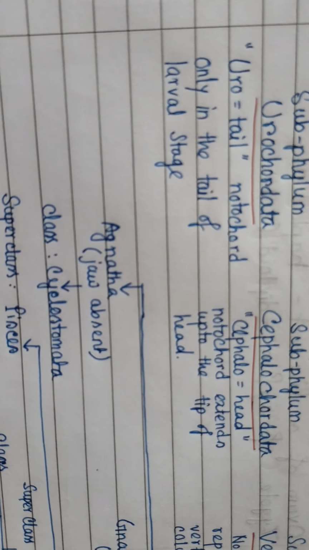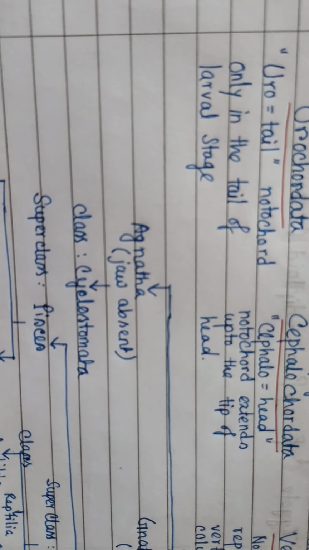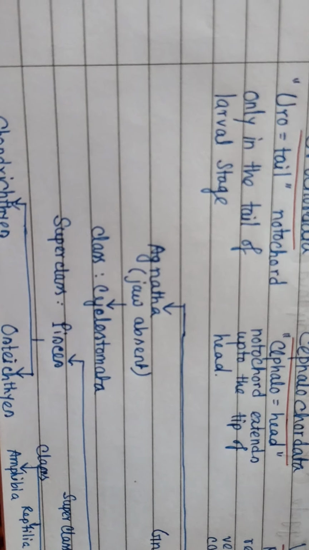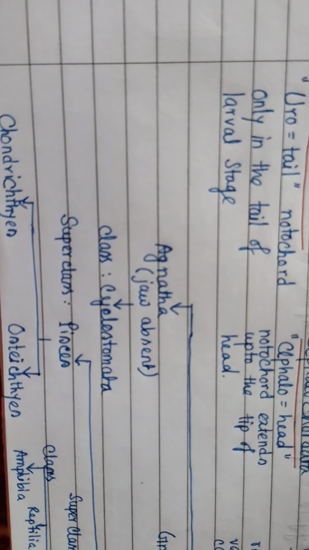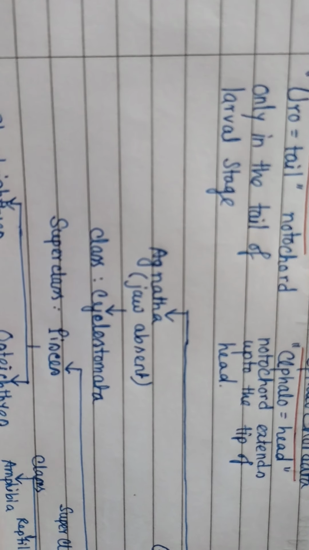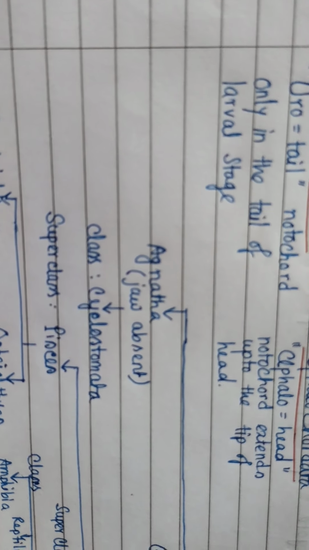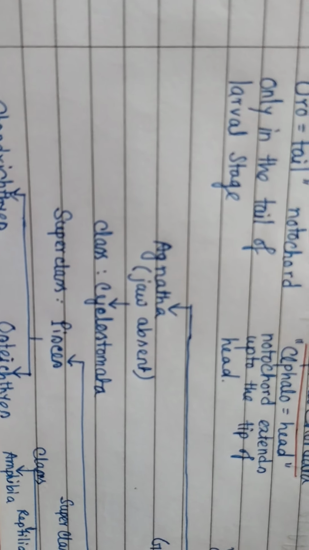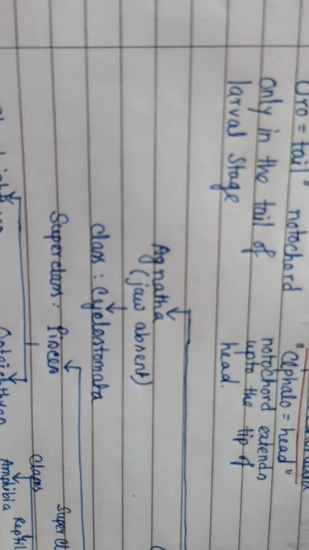These Agnatha have only one class. The name of the class is Cyclostomata. Cyclo means circular and stoma means mouth. So as the name suggests, the members of Cyclostomata have a circular mouth. The body is long and eel-like. Median fin is present. A single nostril is present. The skin is without scales and slimy.